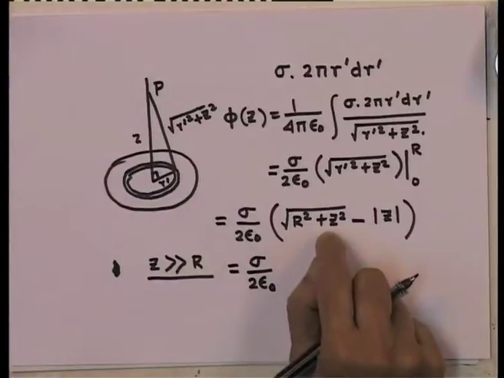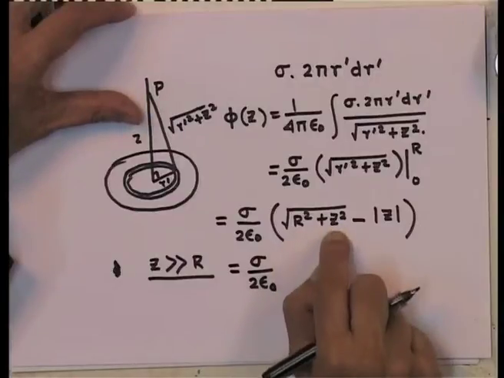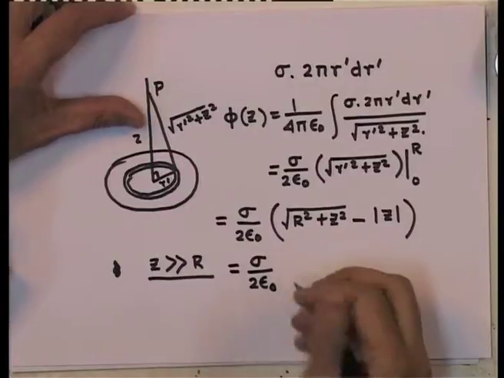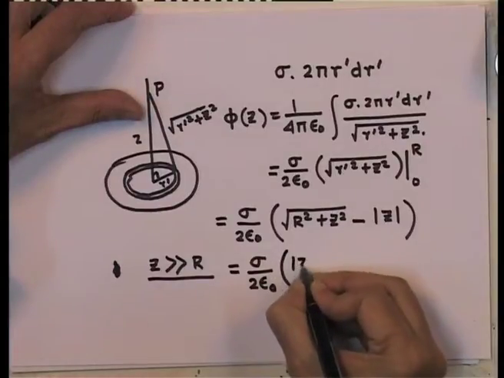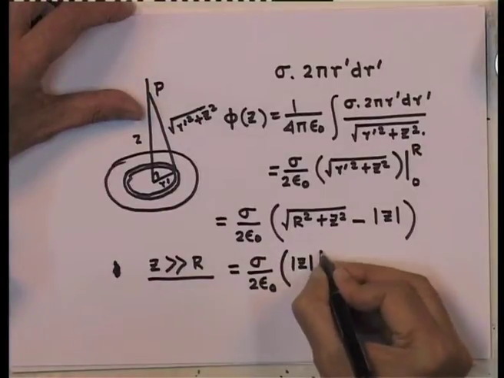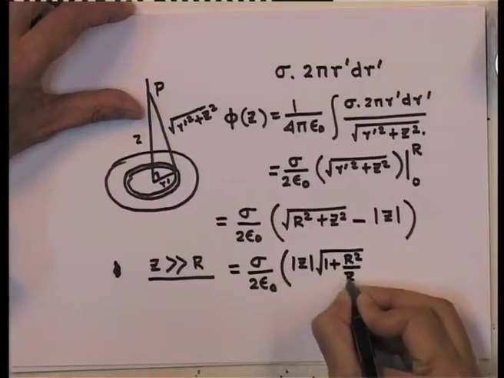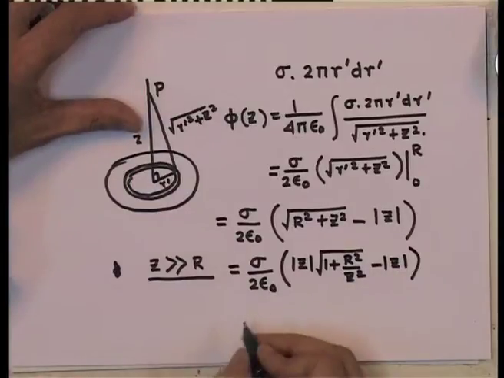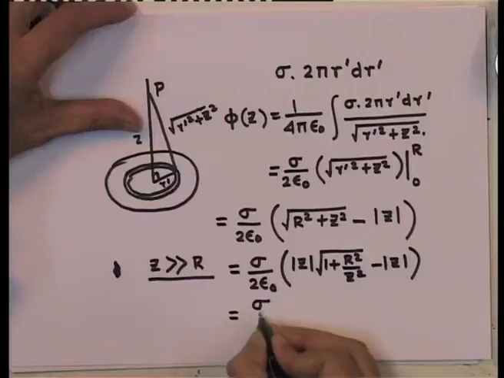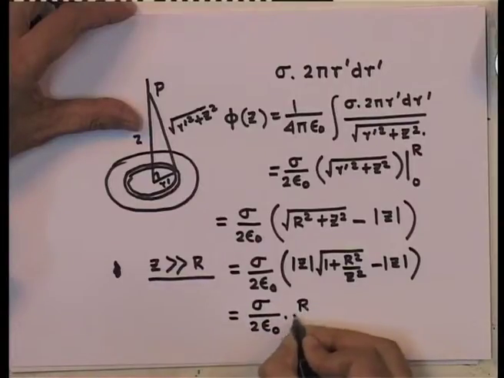Since z is much greater than r, I have to do a binomial expansion of this one, so that what I get is, I take modulus of z out, square root of 1 plus r square by z square, minus modulus of z. So, this is equal to sigma by 2 epsilon 0 times r by modulus of z.